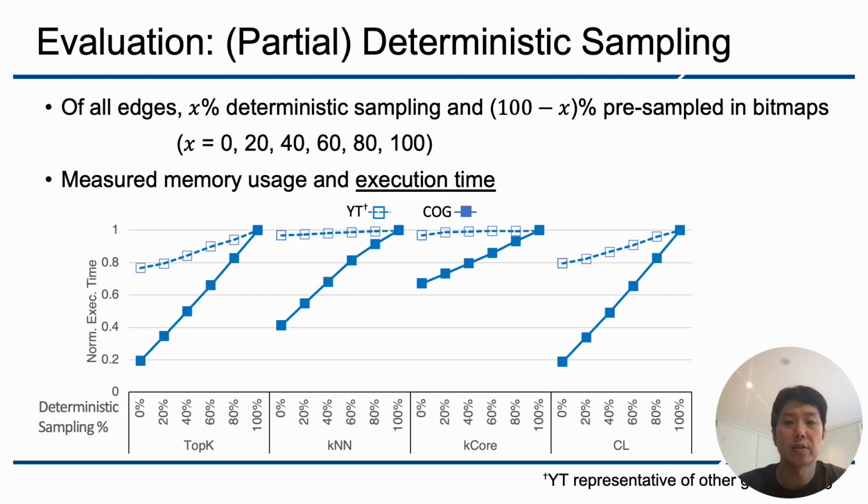Now let's see the execution time. For the YouTube network denoted by YT, the overhead of deterministic sampling is not large, especially for KNN and KCO that have relatively large computation overhead. For COG, the overhead is larger because of the low edge existence probability that I mentioned a few slides ago. If deterministic sampling has relatively large overhead, as in the COG network case, we can apply the technique to a subset of edges and control the trade-off between execution time and memory overhead.